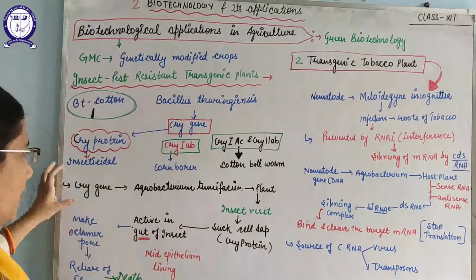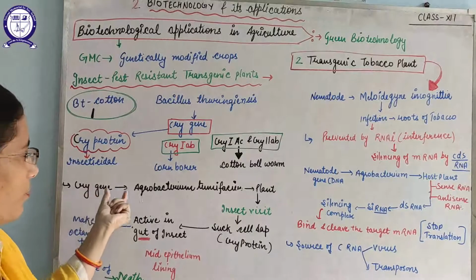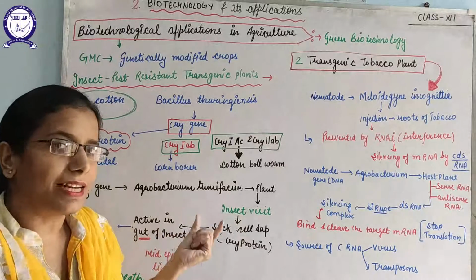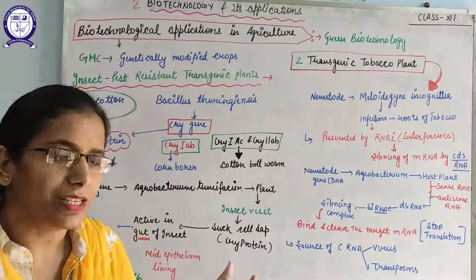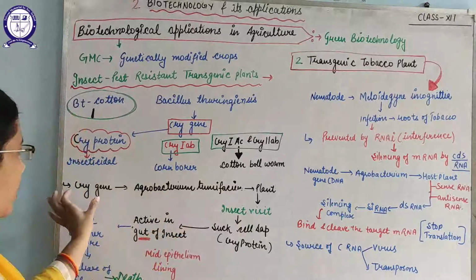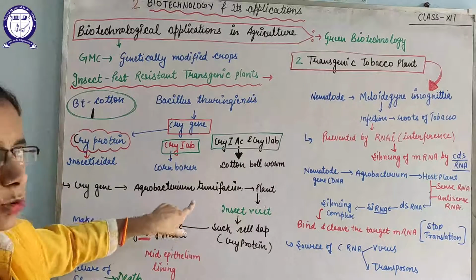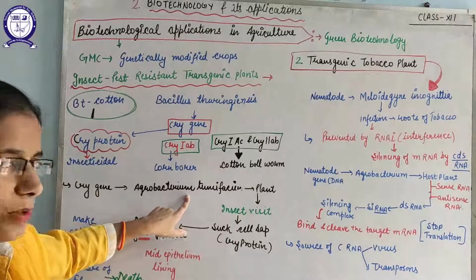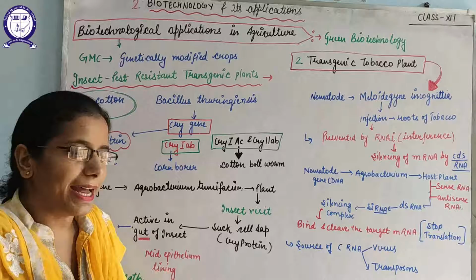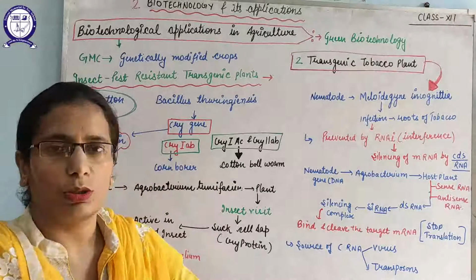How did they do this? They took out the cry gene, and that cry gene is put into a vector known as Agrobacterium tumefaciens. This bacterium has a plasmid known as the Ti plasmid. So the cry gene of Bacillus thuringiensis is inserted into the Ti plasmid of the Agrobacterium, and this bacterium is normally found in the soil. So we add that Ti plasmid back into Agrobacterium and then leave that Agrobacterium in the soil.